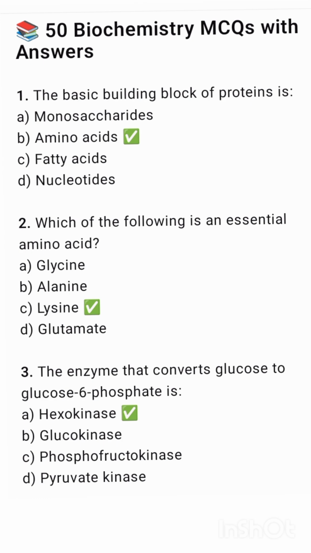Which of the following is an essential amino acid? That is lysine. The enzyme that converts glucose to glucose 6-phosphate is hexokinase.